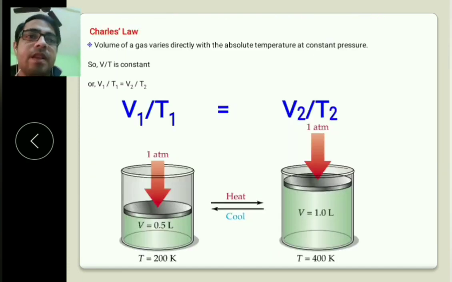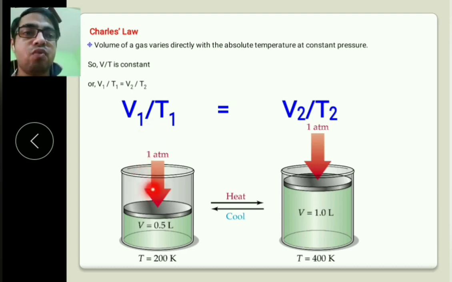Next, Charles law. The volume of gas varies directly with the absolute temperature at constant pressure. If pressure is constant, V by T is constant. V is proportional to T, or we can say V by T is constant.